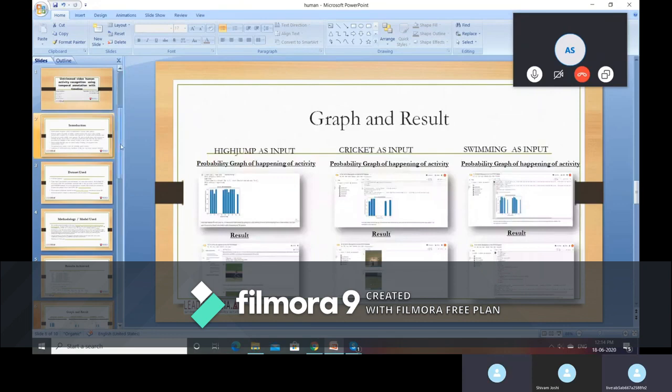So the next slide is the graph and the results achieved. When we give high jump as the input, there is a probability graph for action recognition which shows the start and ending time of the high jump. Then, given the high jump video path, the video is displayed along with the probability graph of that particular activity happening, and we run this function for various activities and obtain the graphs and results. The next concepts will be explained by Shivam.